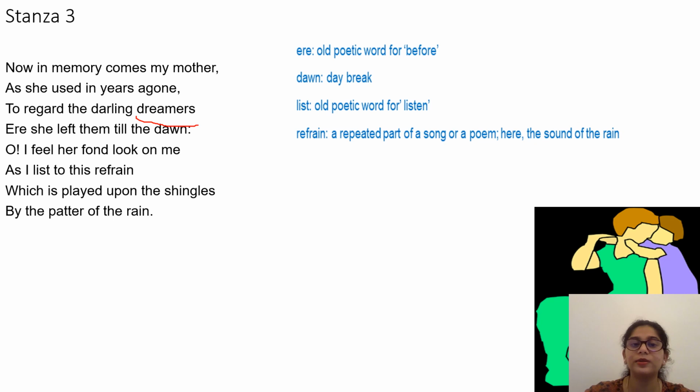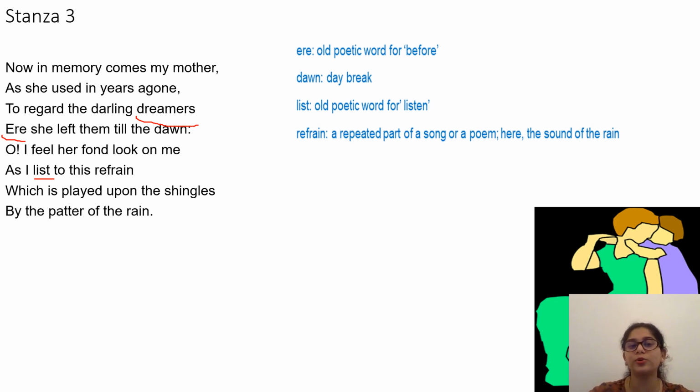Ere she left them till the dawn. Now, ere is an old archaic word which basically means before. And another word is list. List is again an old poetic word which means listen. So before she left till the dawn, mother used to allow them to sleep. And the poet also says, I still feel that fond look. She used to look at me, and that look is still there in my memory.